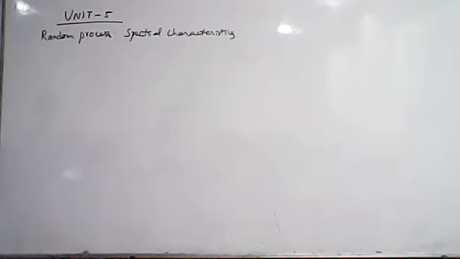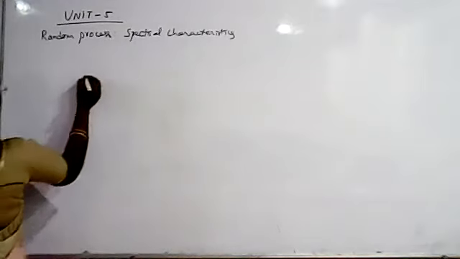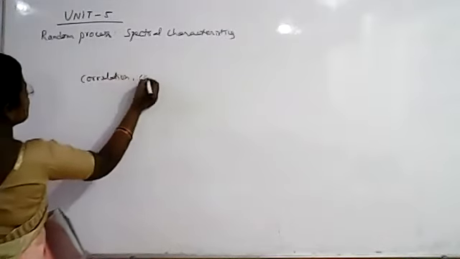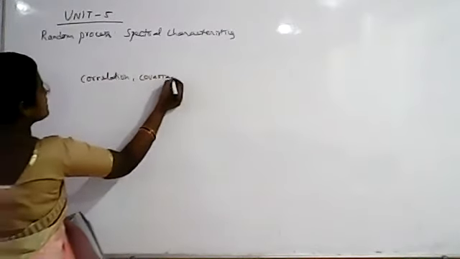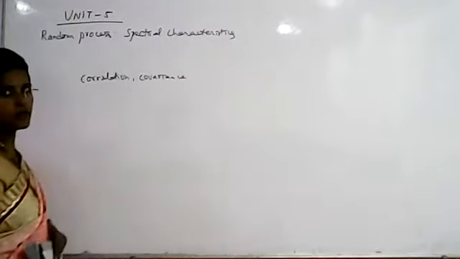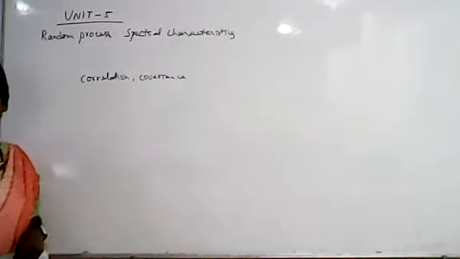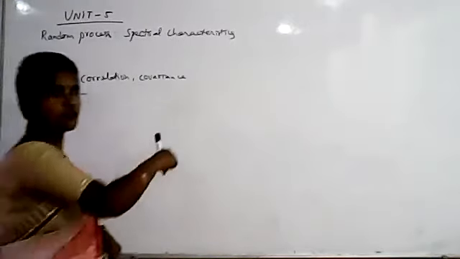So unit 5, the random process, the spectral characteristics. In unit 4, what we have discussed, we have obtained the characteristics of random process using correlation, covariance, autocorrelation, cross correlation, autocovariance, cross covariance, correlation coefficient. All this we have used.